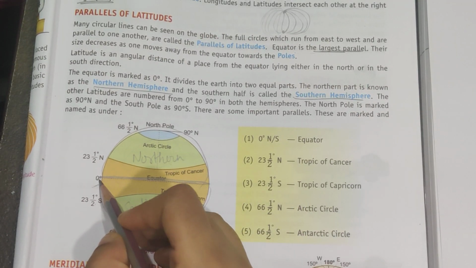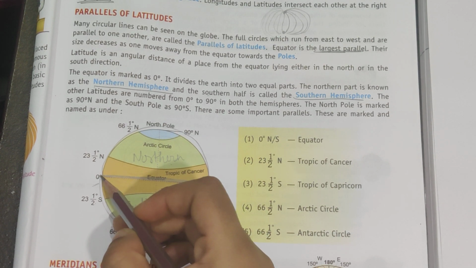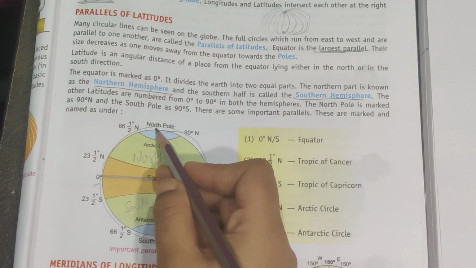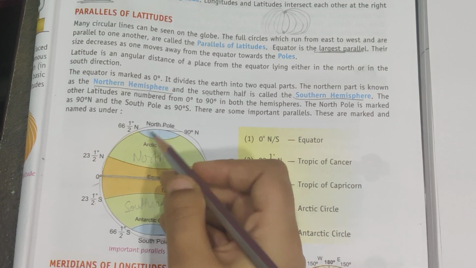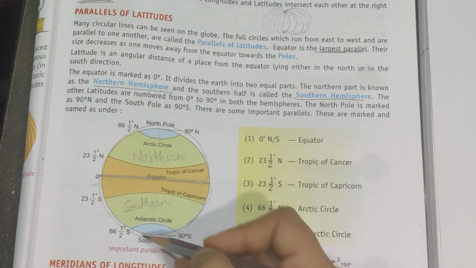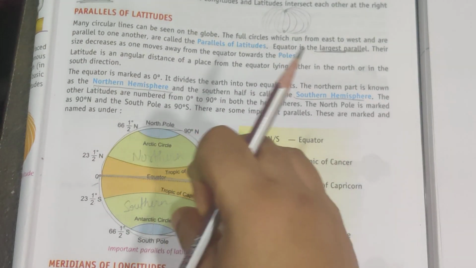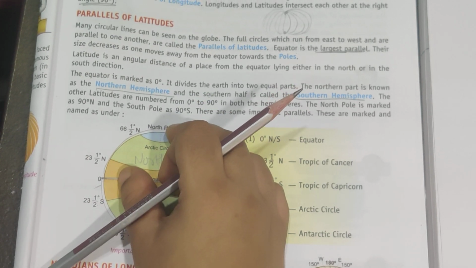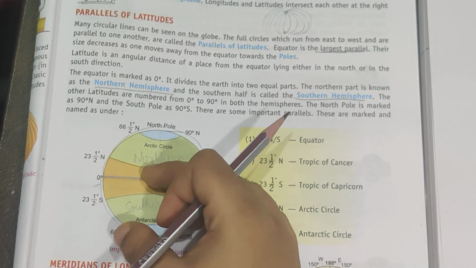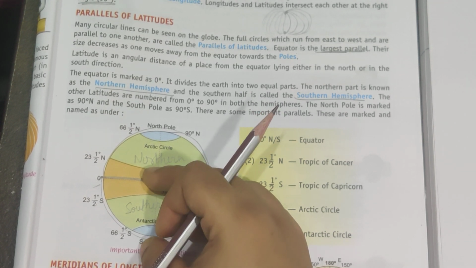Like the equator is 0 degree. So if you move from the equator towards the North Pole, you will find latitudes which are numbered from 0 degree to 90 degree. And the same way, 0 to 90 in the south also. So we have 0 to 90 degree latitudes in the north, and the same 0 degree to 90 degree in the south also.